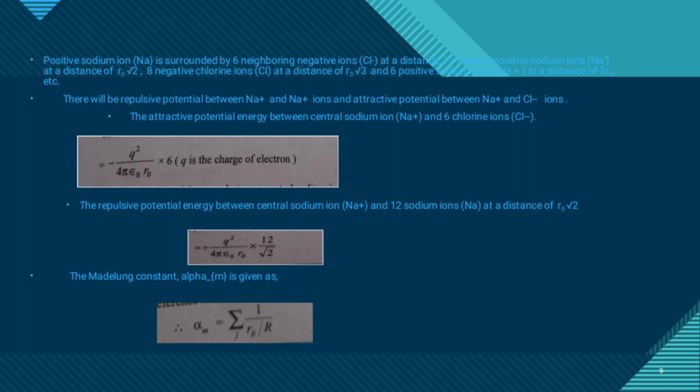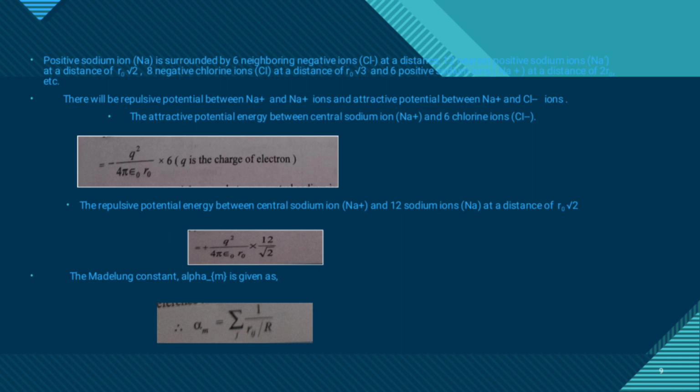Positive sodium ion Na+ is surrounded by 6 neighboring negative ions Cl- at a distance R0, 12 nearest positive sodium ions Na+ at a distance of R0 root 2, 8 negative chlorine ions Cl- at a distance of R0 root 3, and 6 positive sodium ions Na+ at a distance of 2R0, etc.